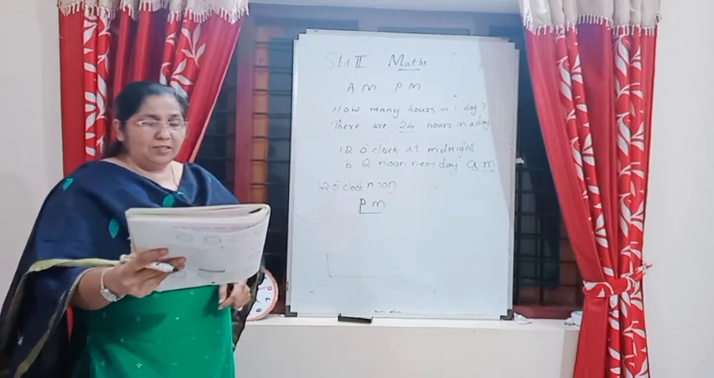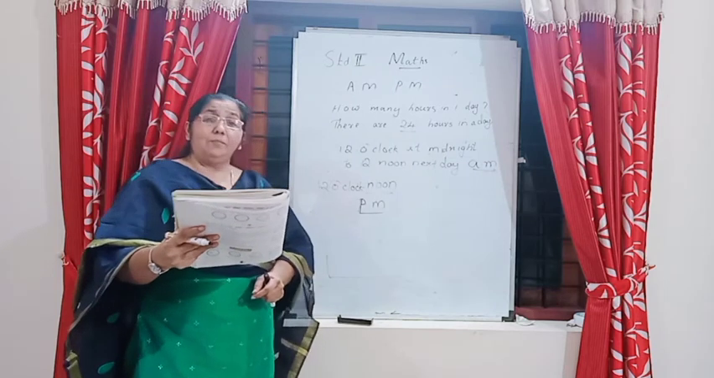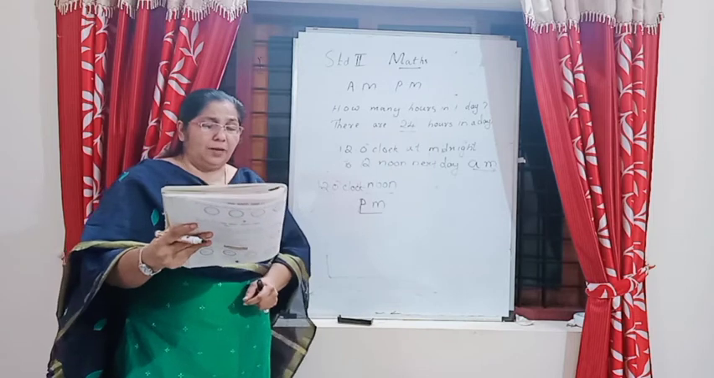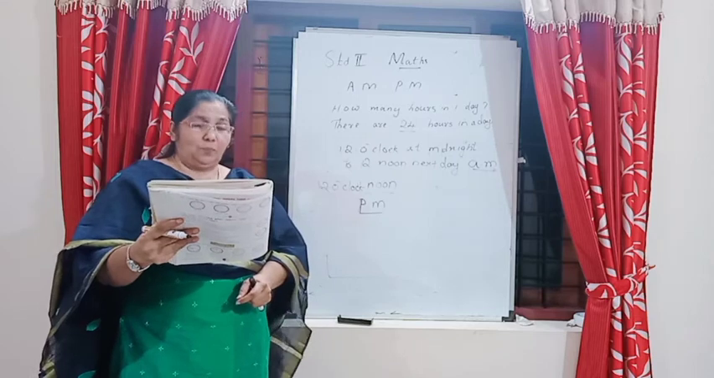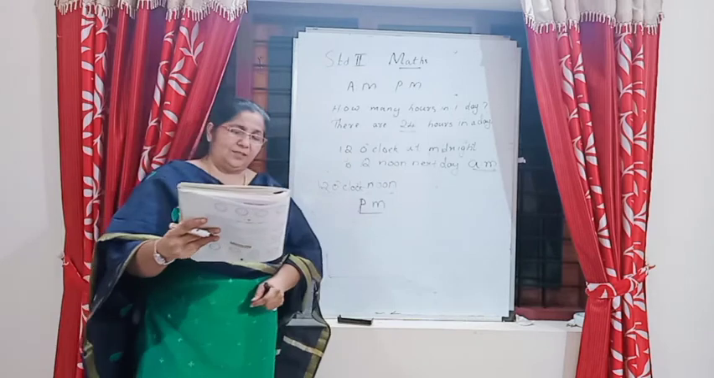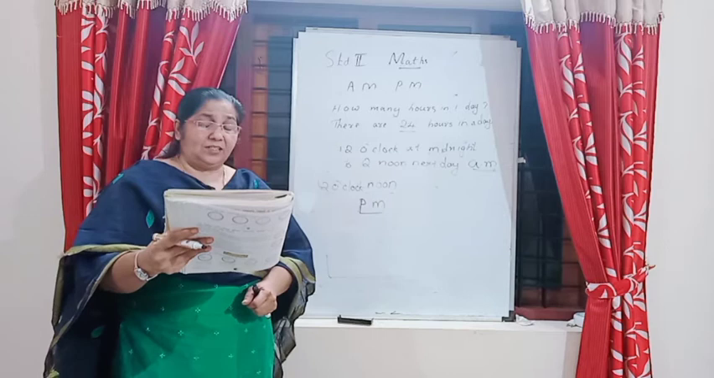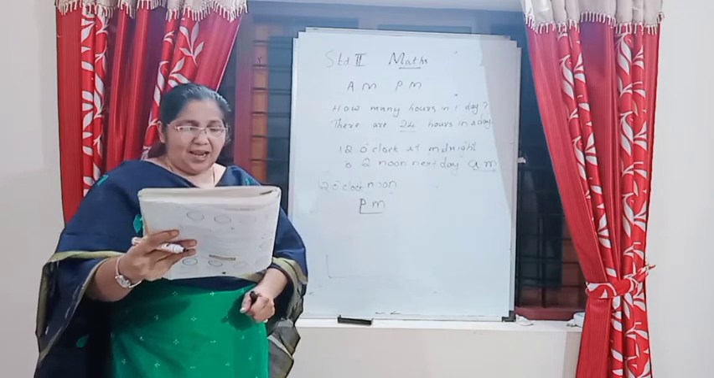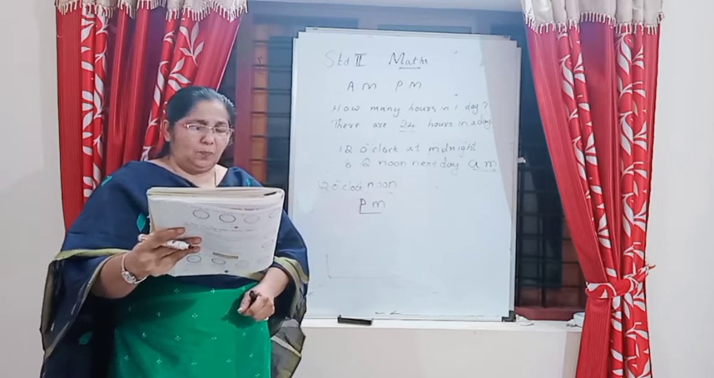Then I will give you some examples. I go to bed at 10, AM or PM? Can you say? When we go to bed at 10, that is PM. I take my lunch at 2. That is lunch in the afternoon, 2 o'clock. Lunch we say PM. I take my dinner at 9. Dinner we eat at night, so dinner is also PM.